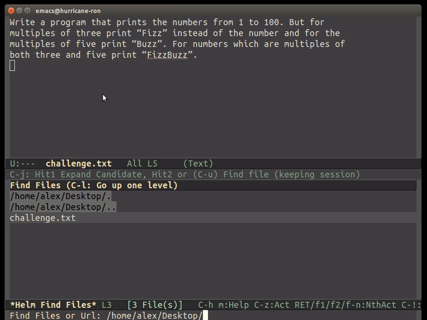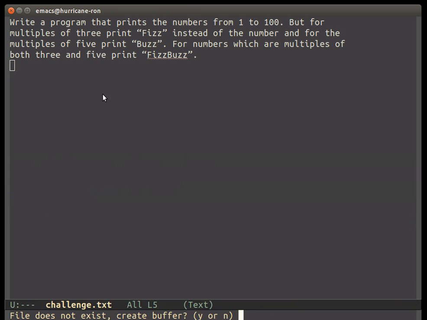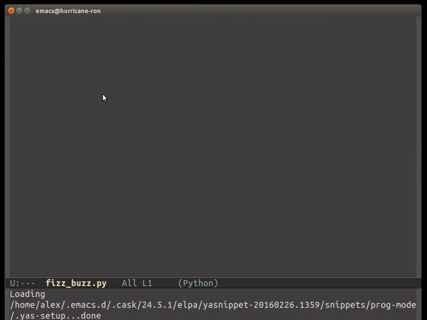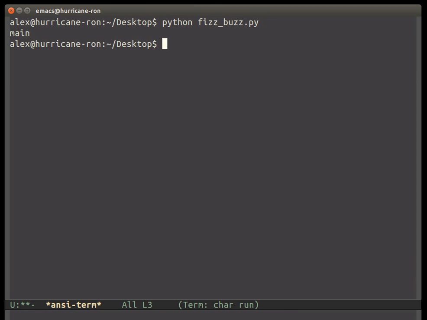Okay, so just to get going here, I'm going to create a fizzbuzz.py file on my desktop, and I'm going to make a main function for us to play around in. It's going to say main, and because we're in Python, I'm going to put one of these guys down here. And this says that we should only run the main function if we're running the file directly and not in an import or something. So if that worked out well, I should get main printed when I run the file.